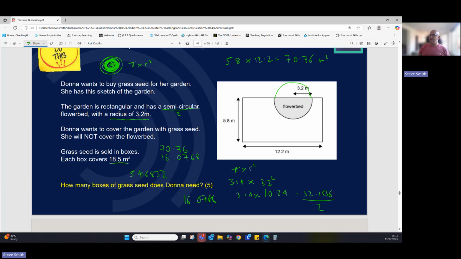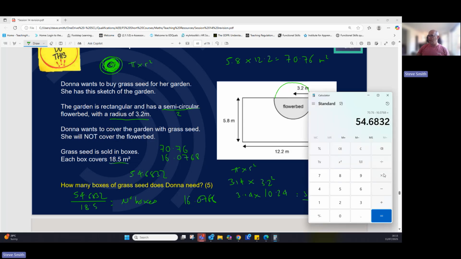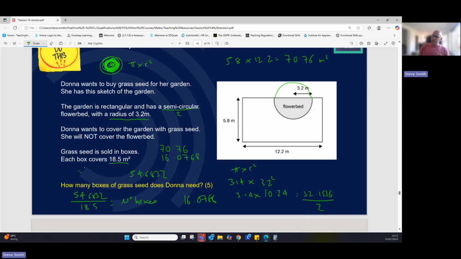54.6832. Right, we can see that each box of seed covers 18.5. So when we're doing the conversion questions, we've got the big number, which is 54.6832, and we divide it by the smaller number to find out the number of boxes. So we've got that number in our calculator. We're going to divide it by 18.5 and we've got 2.995. When we look at that, we know we need 3 boxes. We can't buy 0.995, so we're going to have 3 boxes of grass seed.